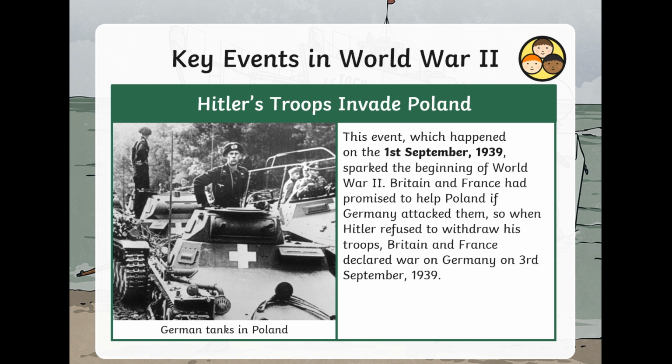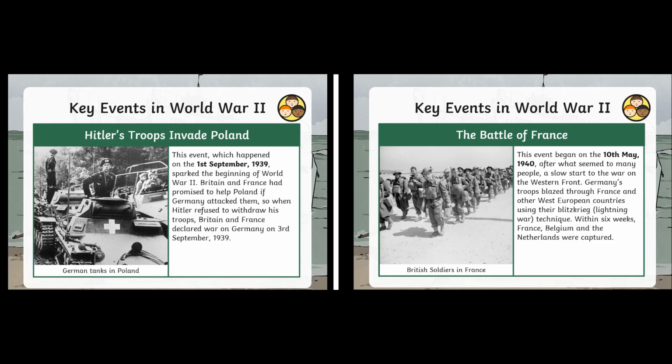So what happened? Well, in 1939, on the 1st of September, Hitler's troops invaded Poland. This sparked the beginning of World War II. Britain and France had promised to help Poland if Germany attacked them. So when Hitler refused to withdraw his troops, Britain and France declared war on Germany on the 3rd of September 1939. We're going to jump from the 1st of September 1939 to the 10th of May 1940.